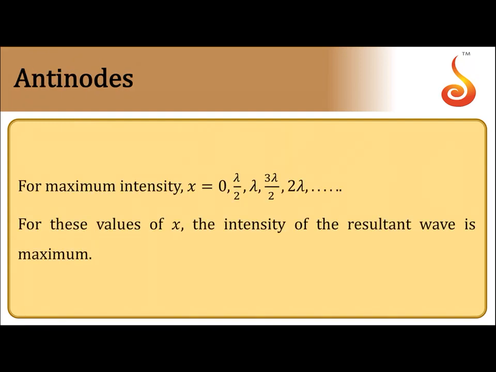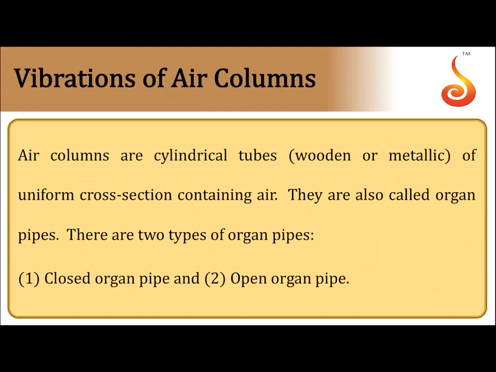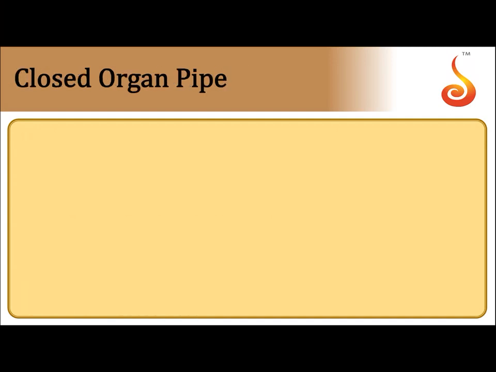So coming to the condition for antinode, where x is equal to 0, x is equal to lambda by 2, lambda, 3 lambda by 2, 2 lambda and so on, at these points you will get maximum amplitude, they are called antinodes. Now coming to vibrations of air column. So air column means air that is enclosed in a pipe. So a pipe can be of two kinds, closed pipe or open pipe. So they are called organ pipes. A closed pipe is a pipe which is closed at one end. An open pipe is one which is open at both the ends.